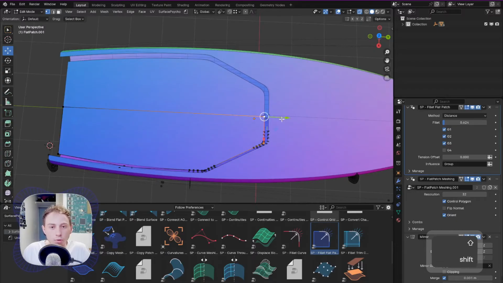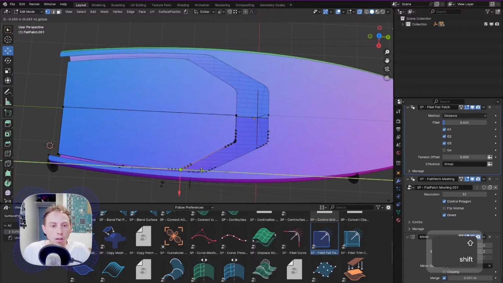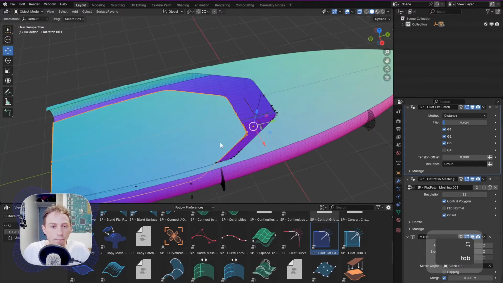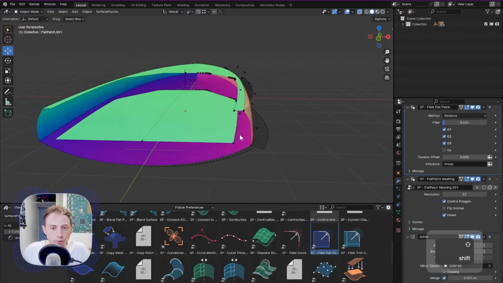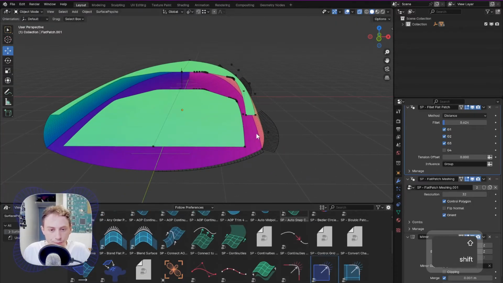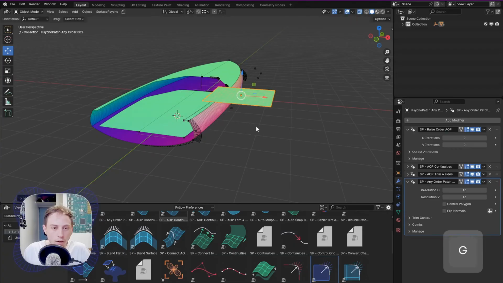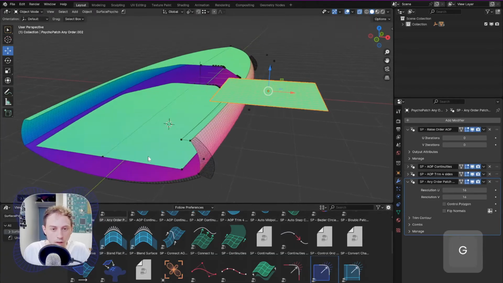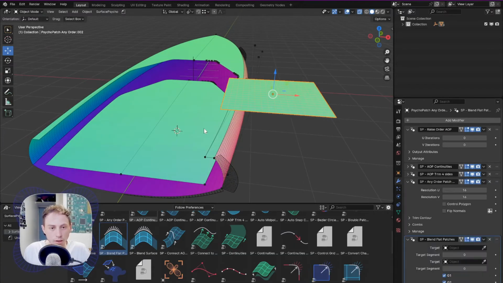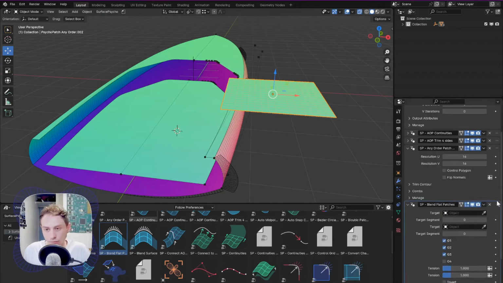Now to put the sides correctly, we will need to use blend surfaces. You will use the one that says flat patch, because we are blending between two flat patches. Very clear.